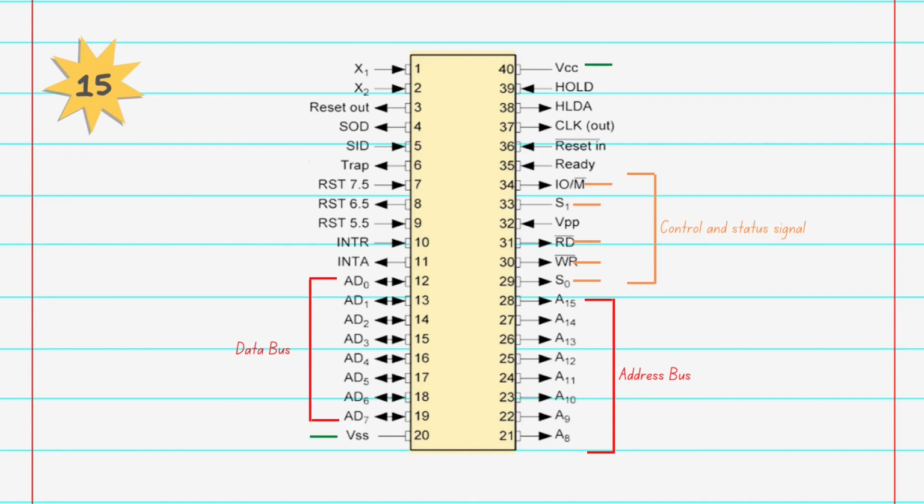Then VSS and VCC are the power supply. There are 3 clock signals, that is X1, X2 and clock out. Then next are interrupts and externally initiated signals. These include INTA, an interrupt acknowledgement signal, reset in, reset out, ready, hold and HLDA, that is hold acknowledge. And last are the serial input-output signals, which include SID and SOD, and these signals are used for serial communication.